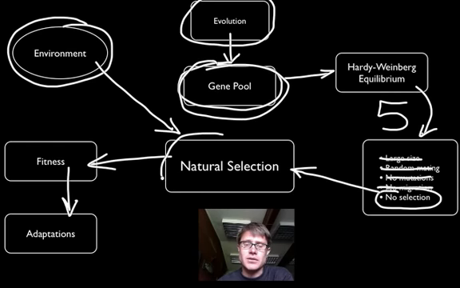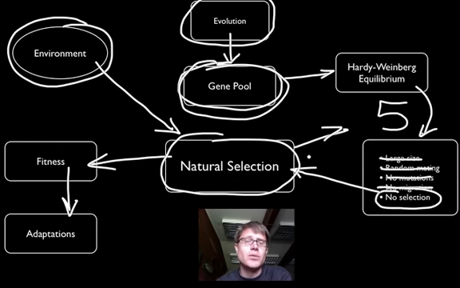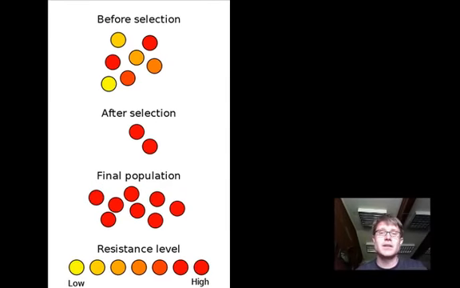Why do we start with natural selection? Well, of these 5 things here, it's the only one that can lead to adaptation, or organisms that are better adapted to their environment. And so let me give you an example of that. Let's say you have a bacterial infection. Let's say you're infected by a number of bacteria, let's call them 7, and you decide to treat the bacteria. So let's say you take some antibiotics, penicillin for example, and they have different varieties of resistance to that antibiotic.